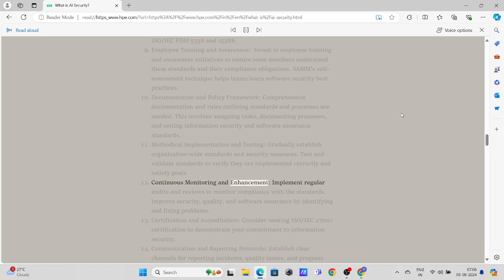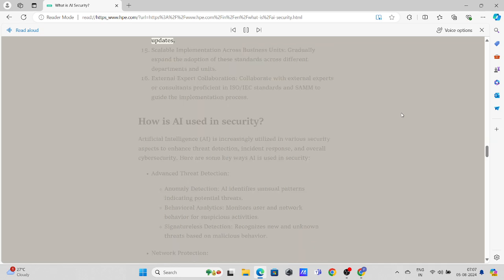Continuous monitoring and enhancement. Implement regular audits and reviews to monitor compliance with the standards. Improve security, quality, and software assurance by identifying and fixing problems. Certification and accreditation. Consider seeking ISO/IEC 27001 certification to demonstrate your commitment to information security. Communication and reporting protocols. Establish clear channels for reporting incidents, quality issues, and progress updates.